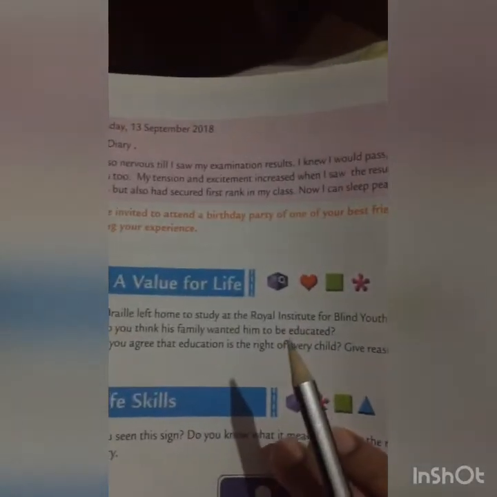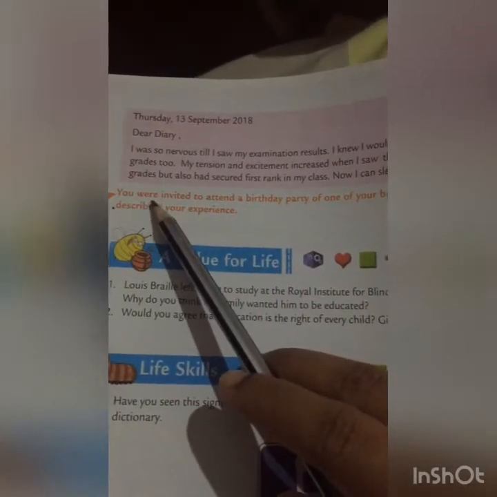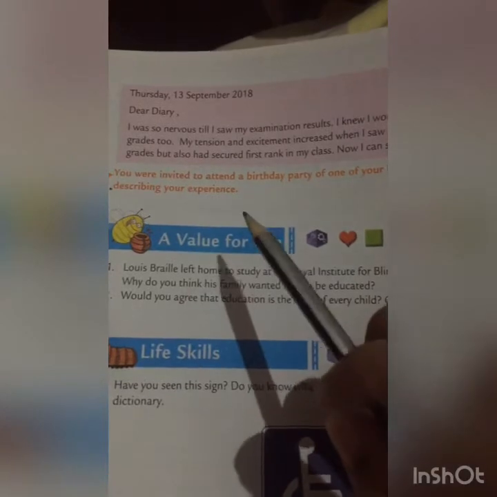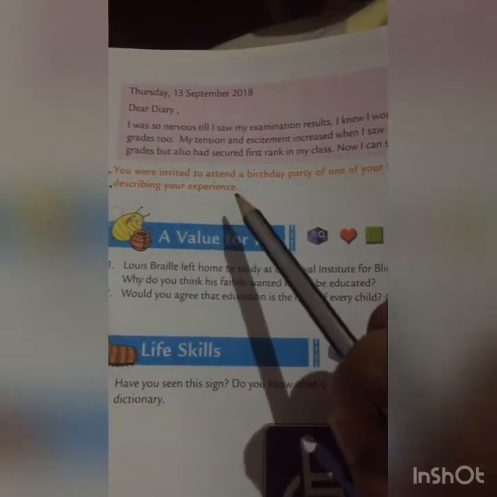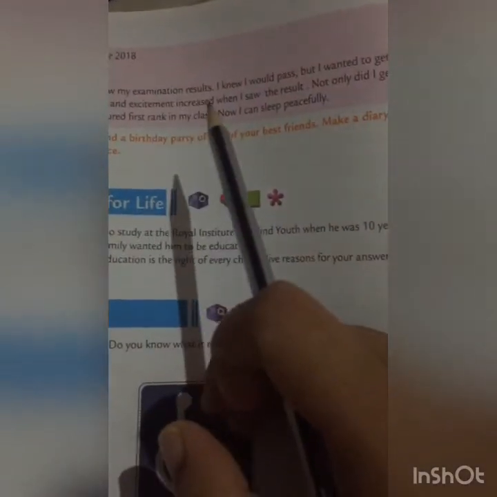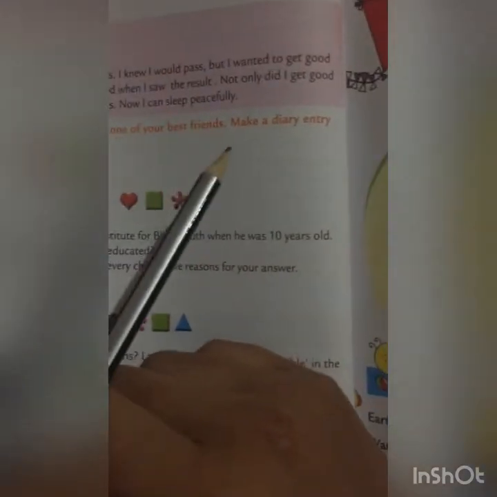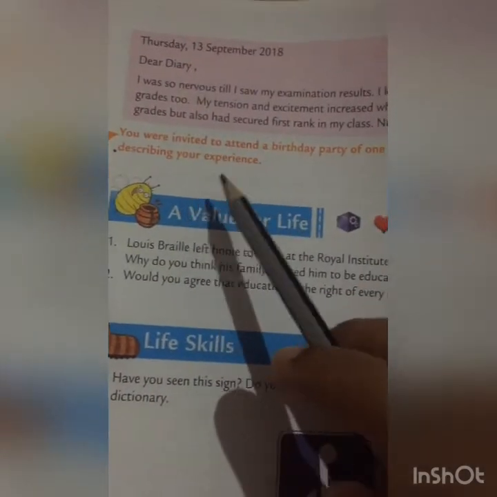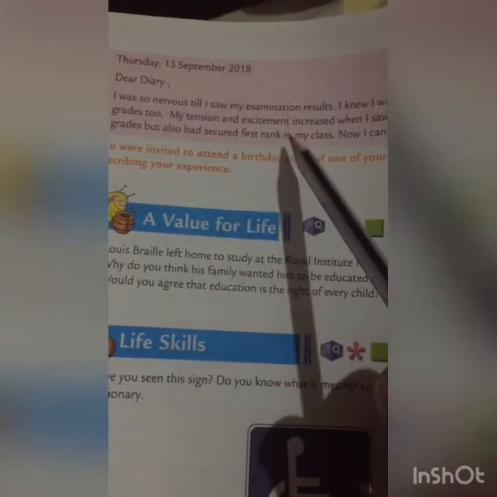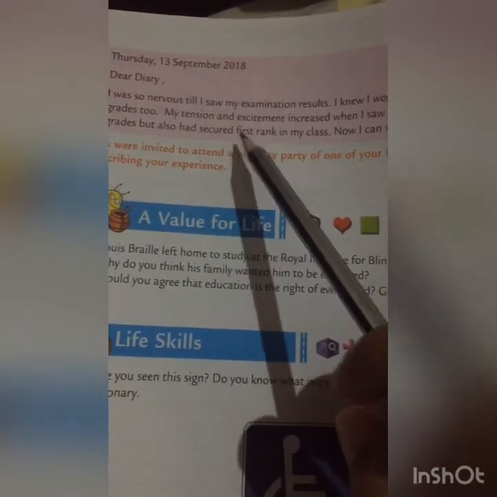Okay, here is a diary entry written by a boy about his exam announcement. Read it out, and now you have to write a diary entry. If you are invited to attend a birthday party of one of your best friends, make a diary entry describing your experience. Like this, you have to write a diary entry.